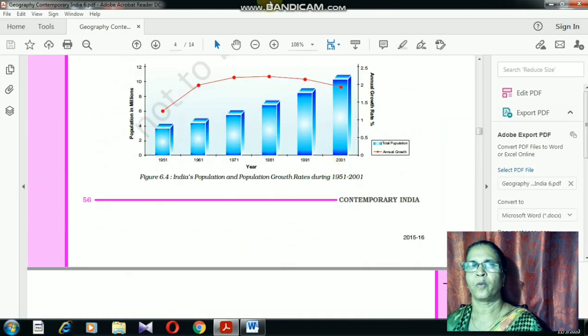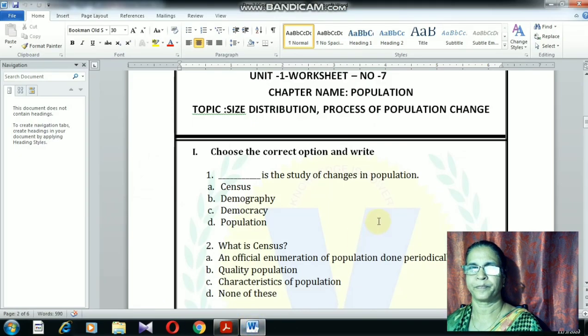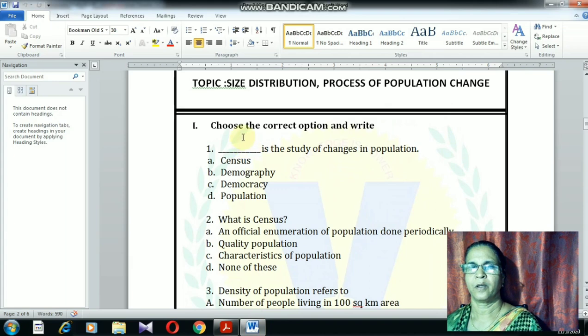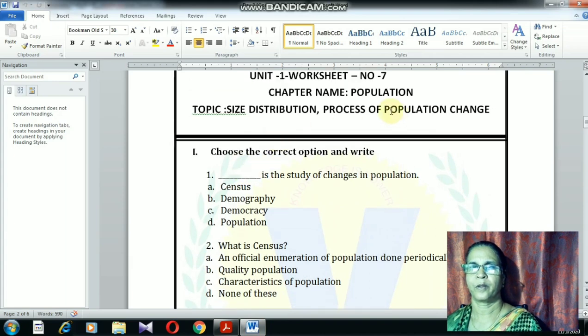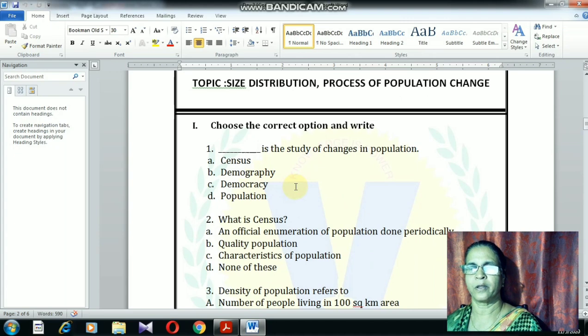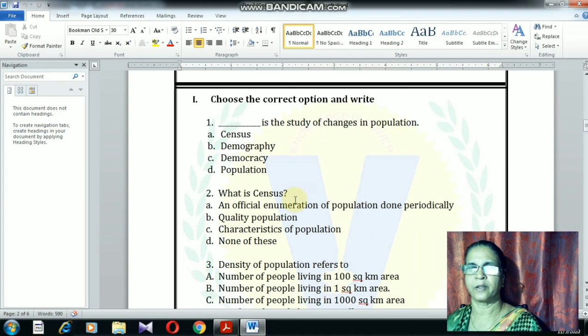Here is a worksheet for you. That is worksheet number 7. Choose the correct option and write. Dash is the study of changes in population. That is demography, the right answer.